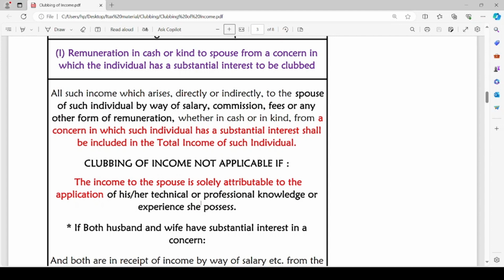But clubbing provisions will not be attracted if the income to the spouse is solely attributable to the application of his or her technical or professional knowledge or experience he or she possesses. If such income is earned by the spouse by using his or her technical or professional knowledge or experience, such income will not be clubbed in the hands of the assessee. Such income will be taxable in the hands of the spouse himself or herself.